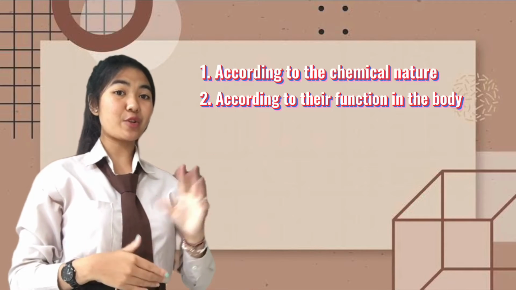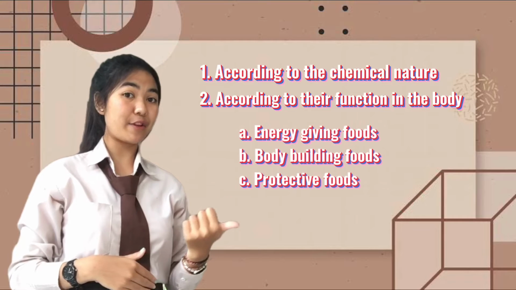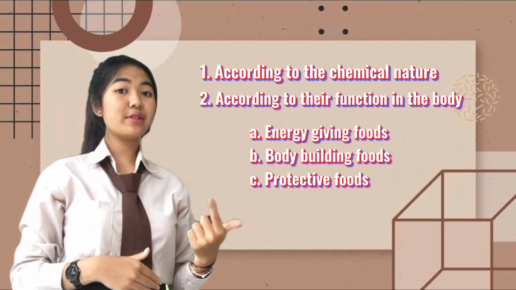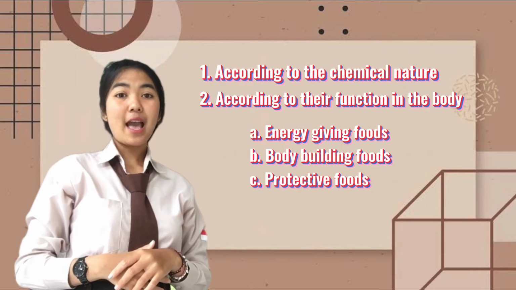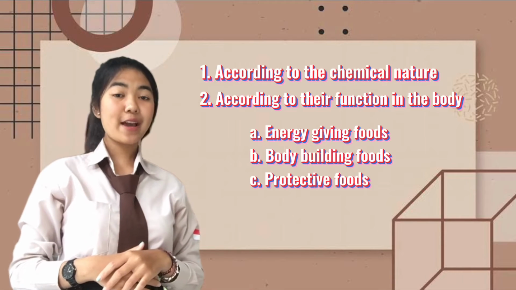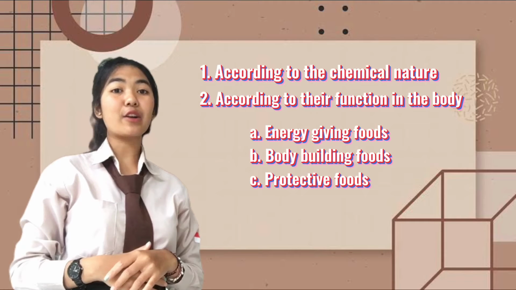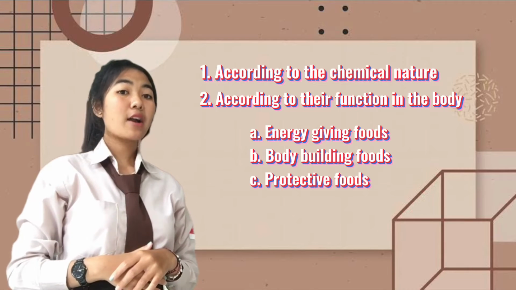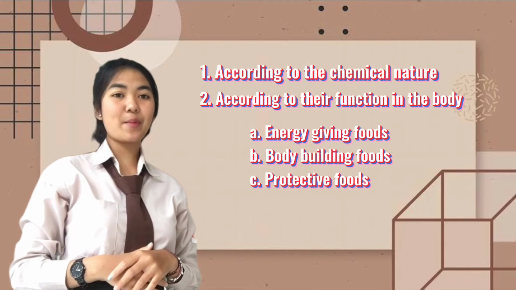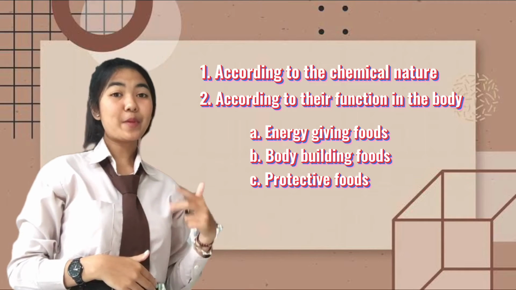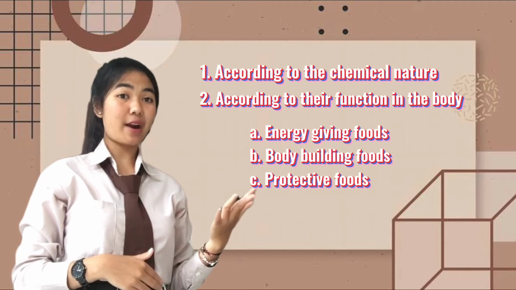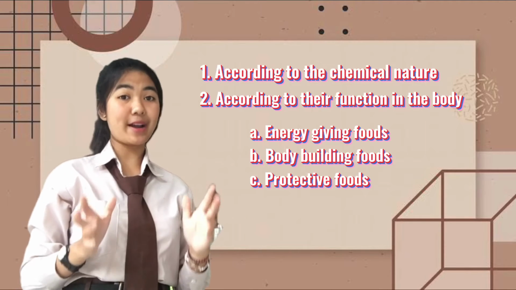It has 3 categories. The names are energy-giving food, body-building food, and protective food. For the energy-giving food, the carbohydrates, fats, and proteins are considered as calorie nutrients. For example are rice, chapati, bread, potato, sugar, oil, and butter.